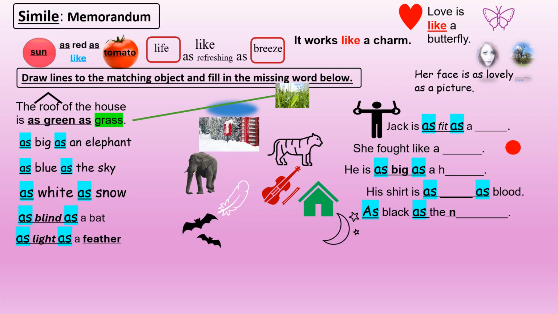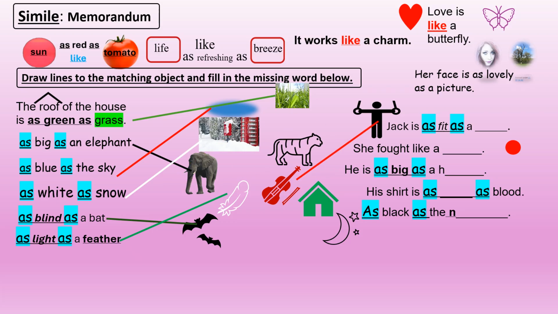Simile memorandum. Now we're not going to be concerned about the examples here, so let's just head straight to the activity. Draw lines to the matching object and fill in the missing word below. So the roof of the house is as green as grass, as big as an elephant, as blue as the sky, as white as snow, as blind as a bat, as light as a feather.